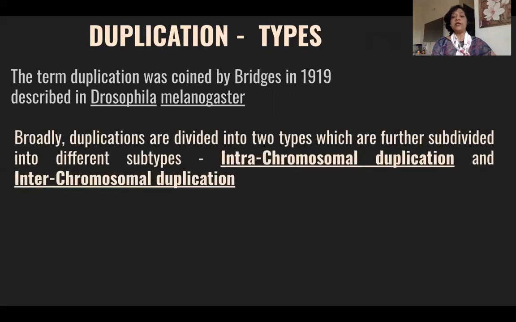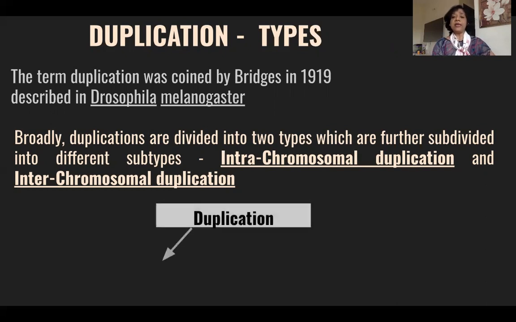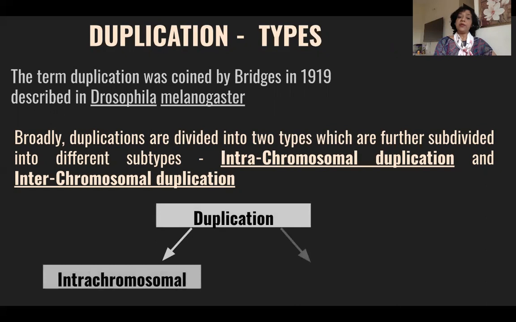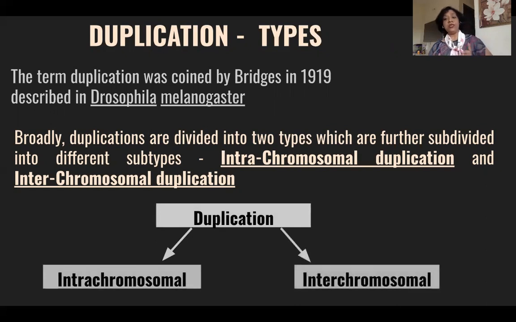Duplication is a type of chromosomal aberration, and it is divided broadly into two major types: intrachromosomal duplication and interchromosomal duplication. So students, please remember, two types of duplication.